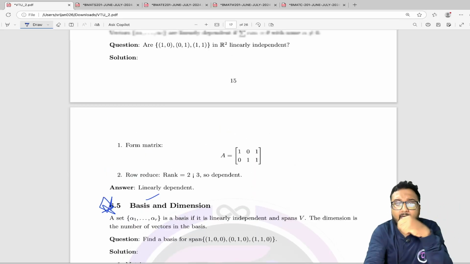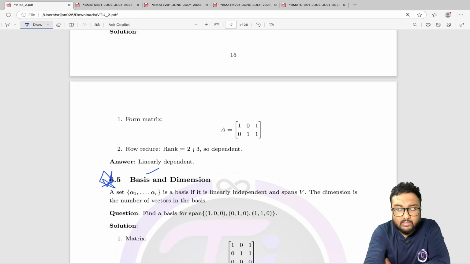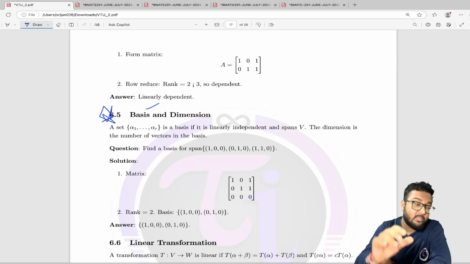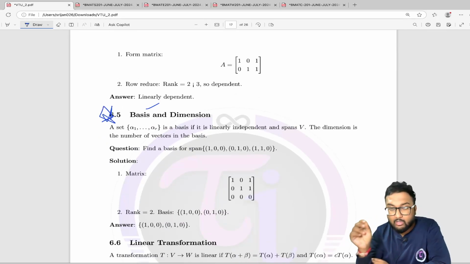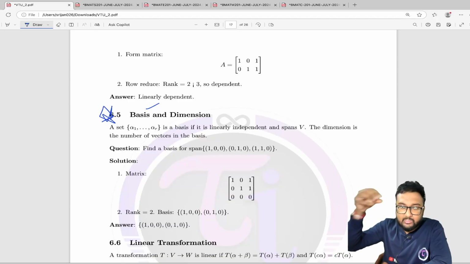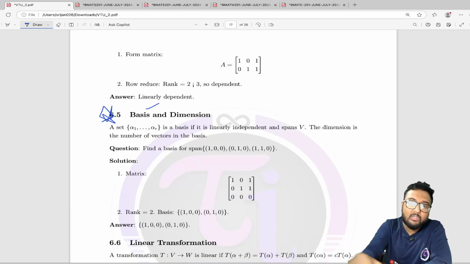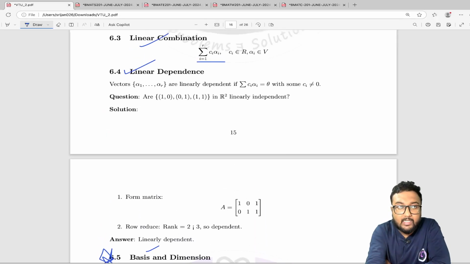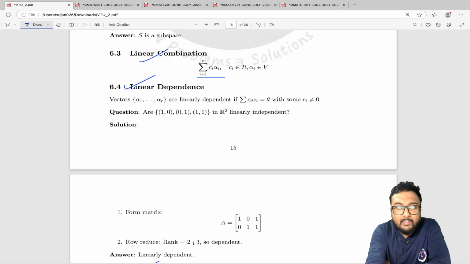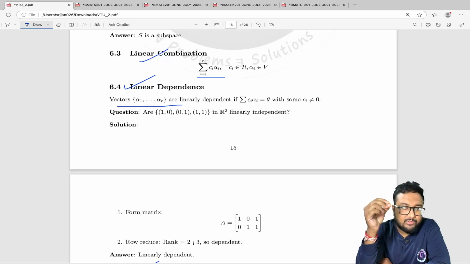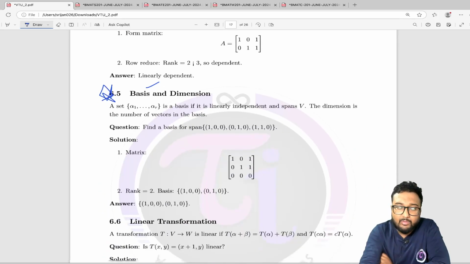For linearly independent, you should remember that in the expression c1 alpha 1 plus c2 alpha 2 dot dot dot plus cn alpha n, these coefficients c1, c2, c3 must be exactly equal to 0 in order to be linearly independent. Okay, and here it is written as well. And if c1, c2, c3 up to cn, at least one is not equal to 0, then the set will be linearly dependent.